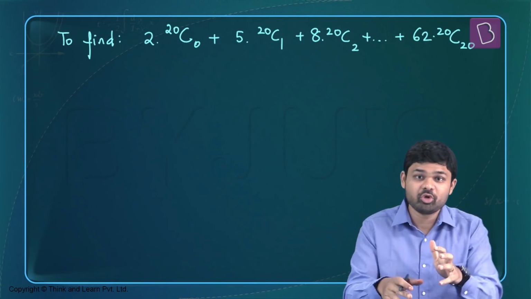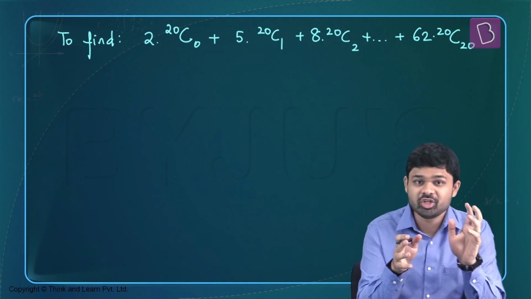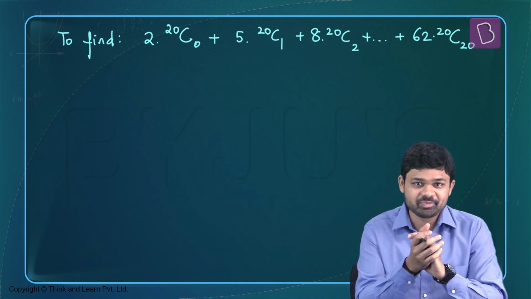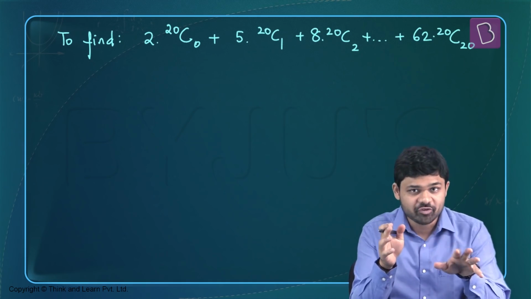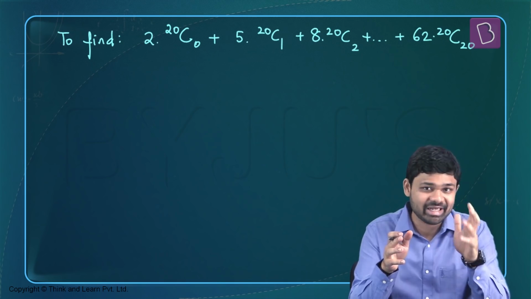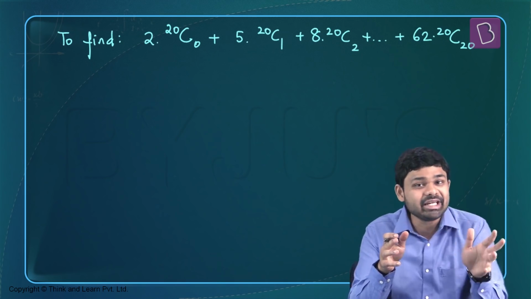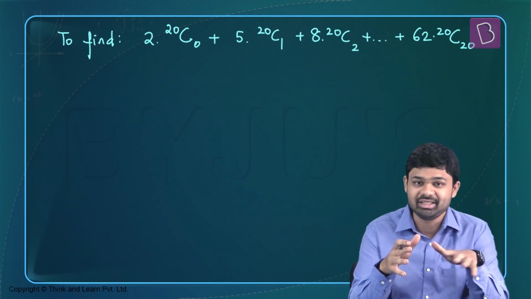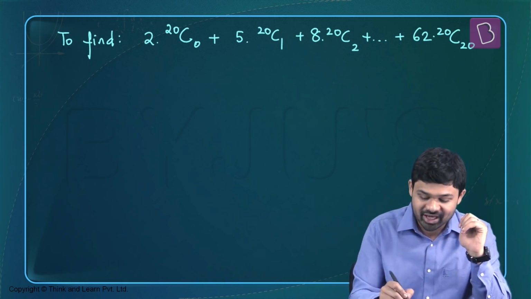The next question that I'm going to solve is a question which is based on properties of combinations. So it's something that is going to deal with the properties of NCR. So in this question, we have to find the summation of this series. The series is 2 times 20C0 plus 5 times 20C1 plus 8 times 20C2, so on up till 62 times 20C20. We have to find the sum of this series. And of course, we have to make use of properties of combination in order to arrive at the solution.